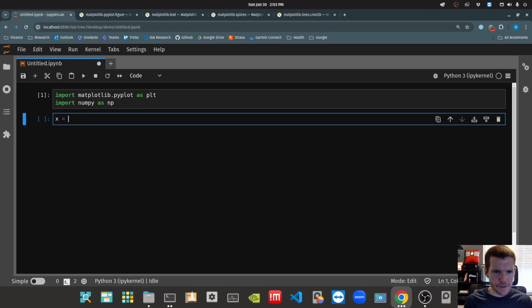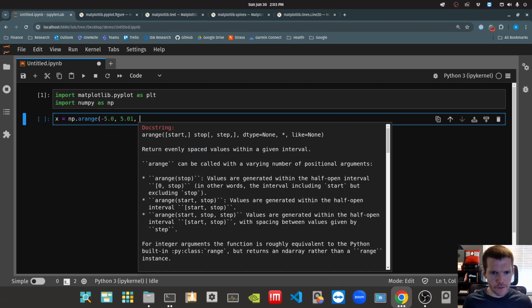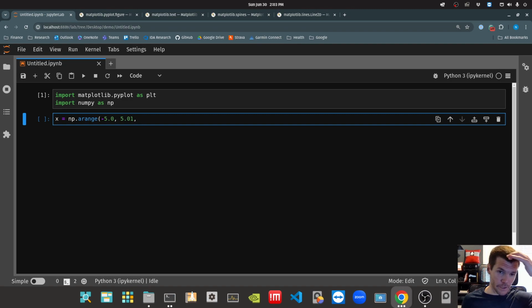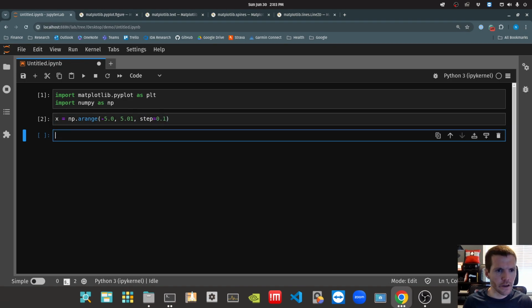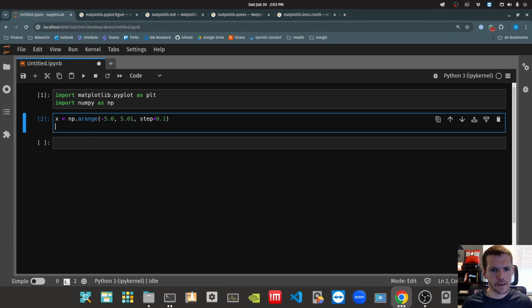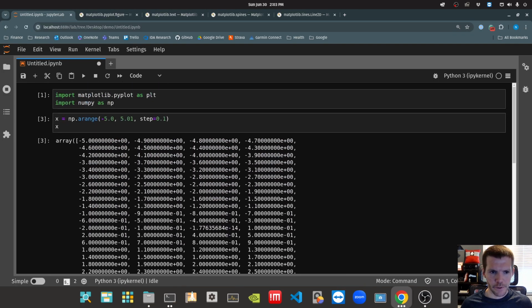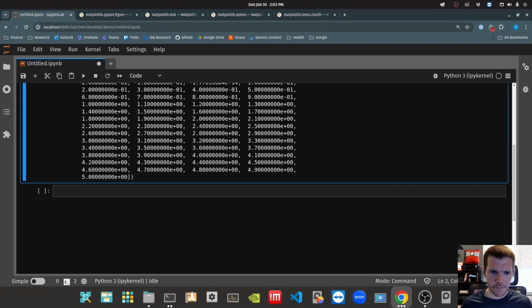I'm going to generate 4 series of data. So I'm going to assume that we have a common set of x values. I'm actually going to use NumPy's arange to generate values that start at negative 5.0, and we'll go all the way up to 5.01 because I want to include 5. So that's why I'm stepping just beyond 5. For arange, you give it a start, stop, and a step, very similar to range, except we can generate fractional values here. So I'm going to do a step of 0.1. What that should give me back is an array of floating point numbers starting at negative 5 and going all the way up to 5. Just perfect.